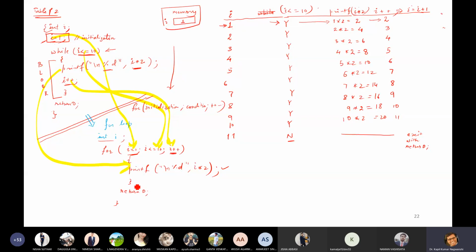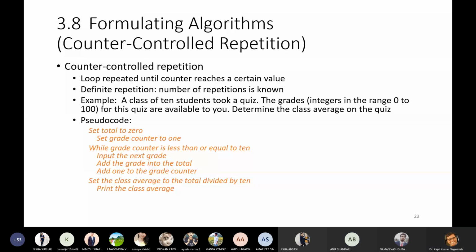Now value of I is 2, and likewise it starts executing up to 11. As soon as 11 comes, it will stop here only. It will not go for this statement. Actually, the flow is I equals to 1, followed by this condition, followed by this, and then followed by this. Okay, any doubt? No, sir. Fine.